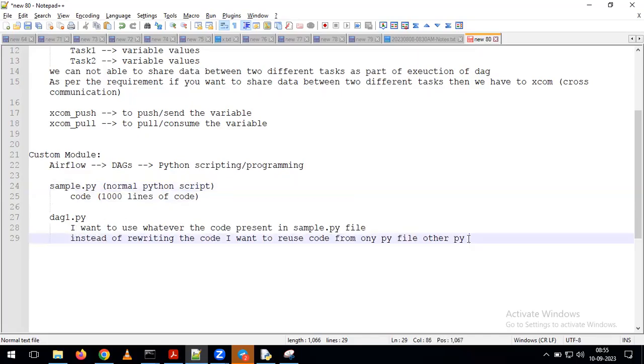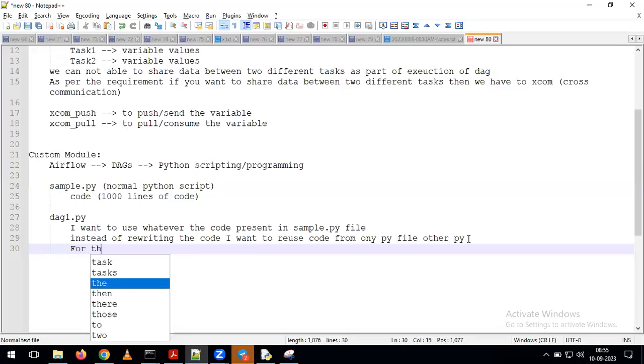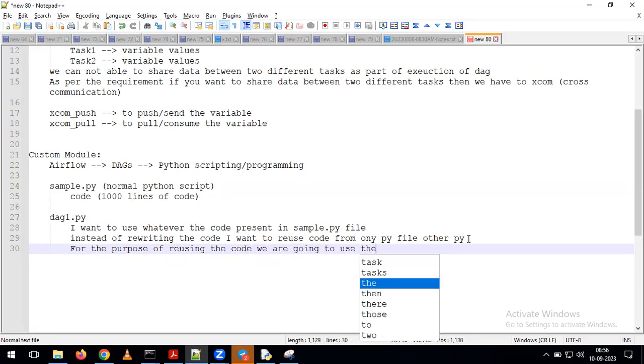And for the purpose of reusing this code, we are going to use the concept called custom modules. So for reusing the code, we are going to use custom modules.